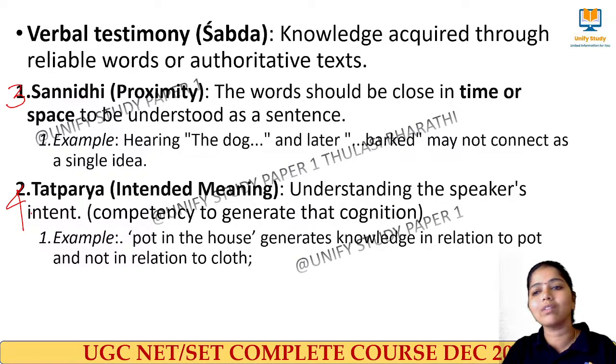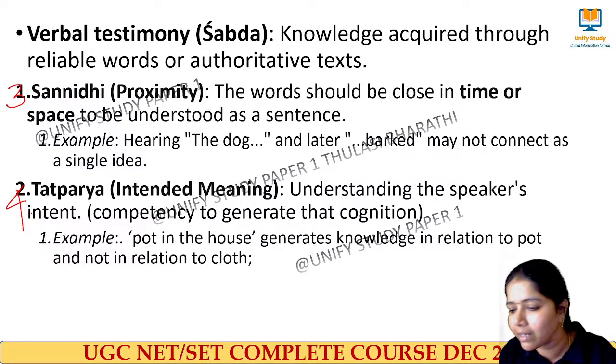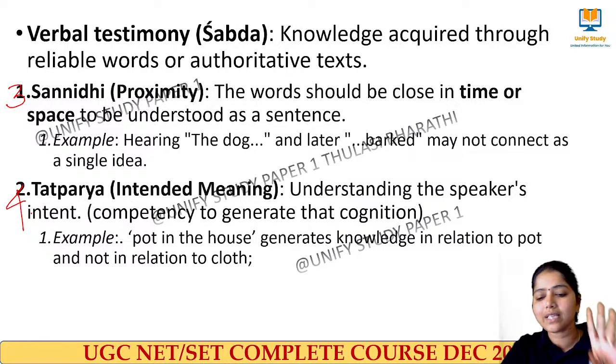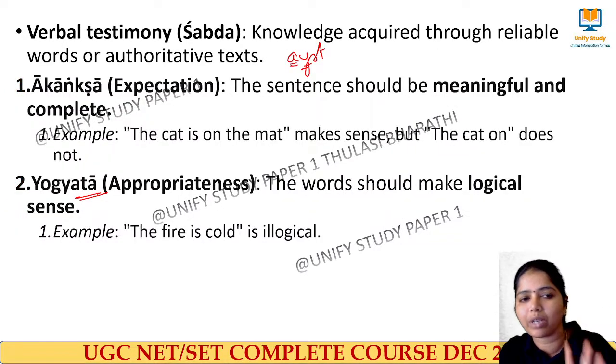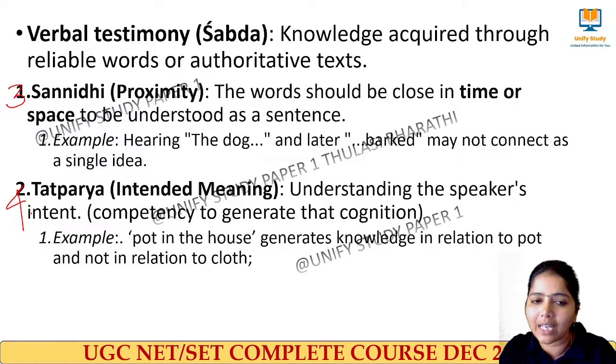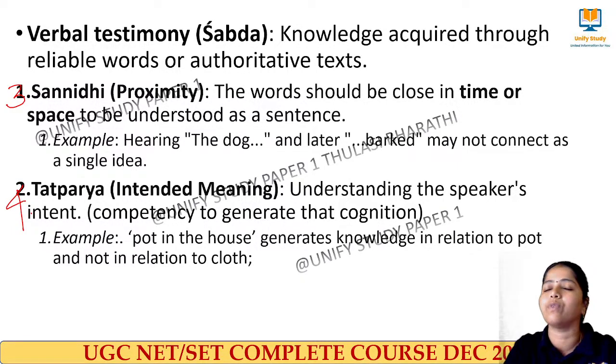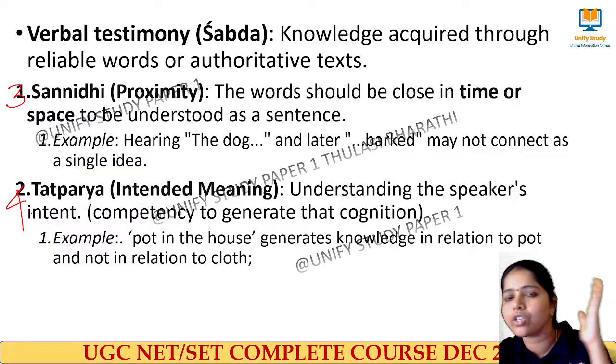Am I clear, learners? So these are the four things we have to remember in terms of Shabda: Akansha, Yogata, Sanniti and Tatparya. These are the six different pramanas we have, along with the Nyaya logic I have taught you.